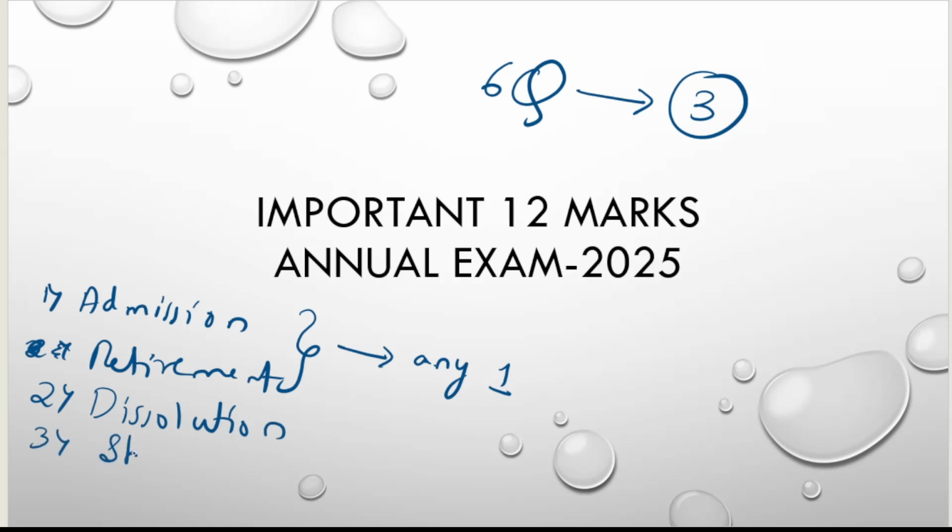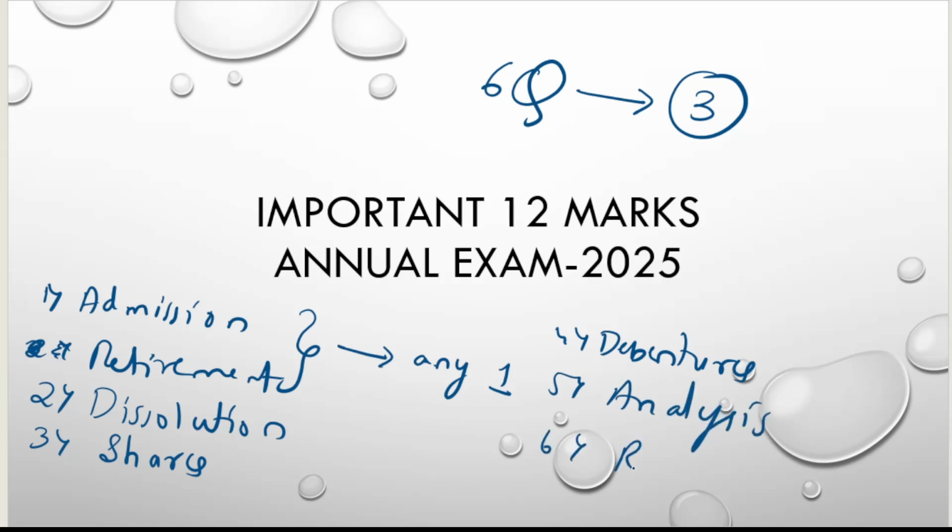Third question will be your shares. Fourth question will be your debentures. Fifth question will be your analysis. And sixth question will be your ratios. So these are the 6 questions which will be there in your annual examination for your 12 marks. Hence you have to prepare only for 3 questions. No need to prepare all these questions. But I will give you few questions which you have to prepare for your annual examination.